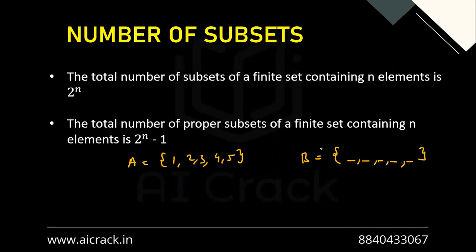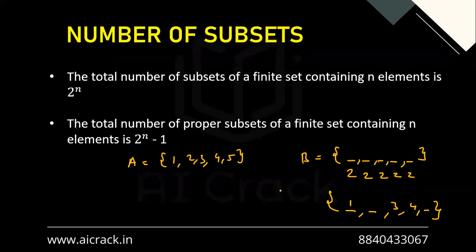Now every element can be either filled or not. So by these elements, let's say if we are talking about one, one can either fill it or not, so it has two possibilities. Similarly, here two possibilities, two possibilities, two possibilities. So let's take just one case. Let's say one is being included, two is not being included, so it's empty. Three is included, four is included, five is not included. So the subset is 1, comma 3, comma 4.